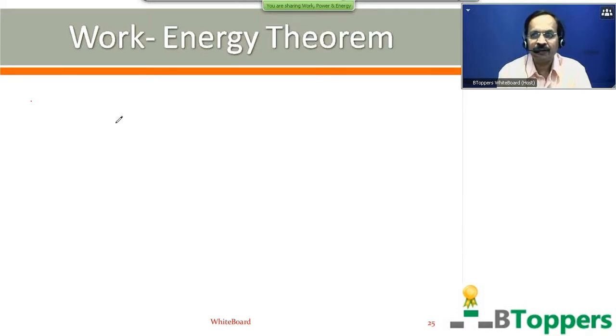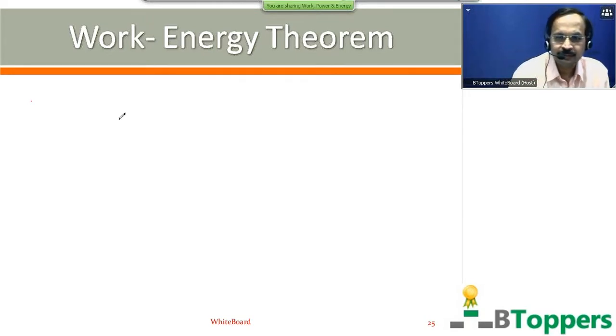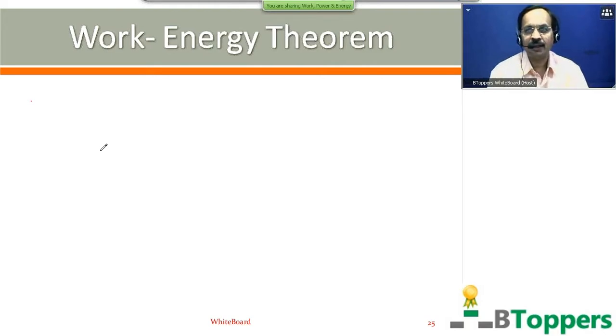This work energy theorem gives you the relationship between the kinetic energy of the body and the work done by the resultant external force acting on the body. According to the work energy theorem, the change in the kinetic energy of the body will be equal to the work done by the resultant external force acting on the body. So the change in kinetic energy of a rigid body is equal to the work done by the resultant external force acting on the body.